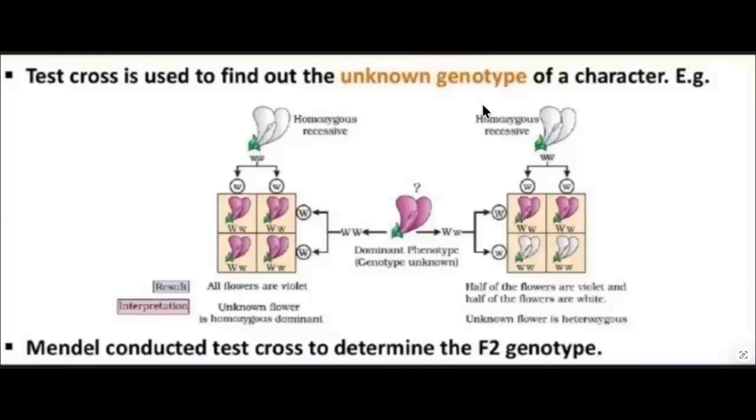But when it is crossed with the homozygous recessive parent, because the F1 generation was heterozygous, not homozygous, they were able to get the recessive parent character in the next generation. So you can say test cross ratio is 1:1 in the F2 generation. Mendel conducted test cross to determine the F2 genotype.